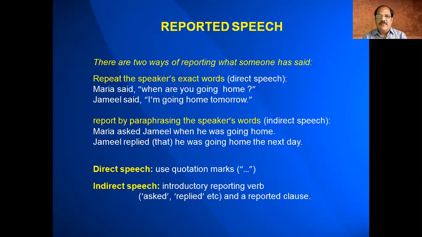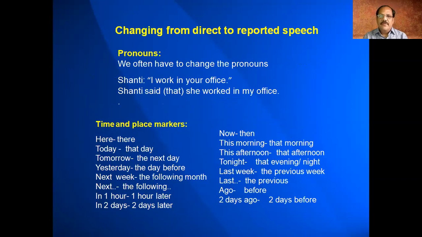So whether you say it in direct speech or indirect speech, the message is the same, the information is the same, but the way you say it in one-to-one communication and the way you give the paraphrase of it should be different. One is direct speech, the other is reported speech. When you are changing from direct to reported speech, how do you do it? There are certain things we have to look at: the pronouns, the time and place markers, and the tenses. We should be very careful about these things.